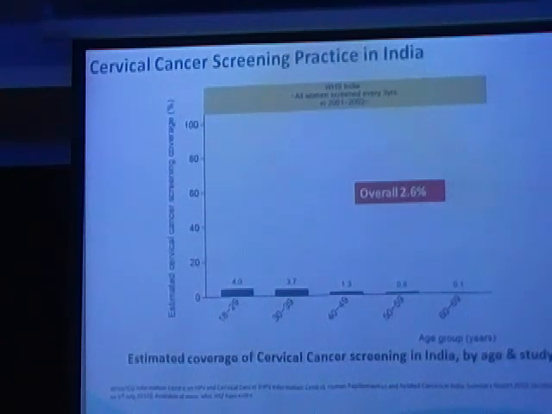Frankly speaking, only the US return ones. None others. Two. So that is the thing. So that is the reason why probably Pap smear alone is not going to help us to take care of the disease and help us to eradicate the disease or decrease the morbidity and mortality from the disease.